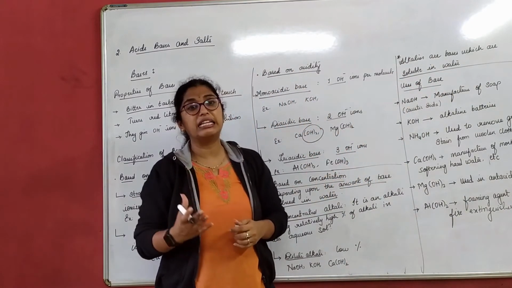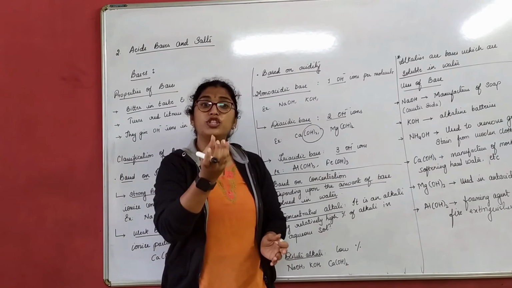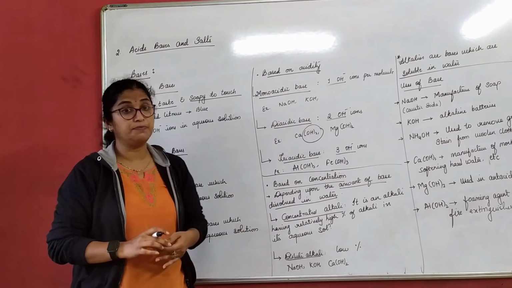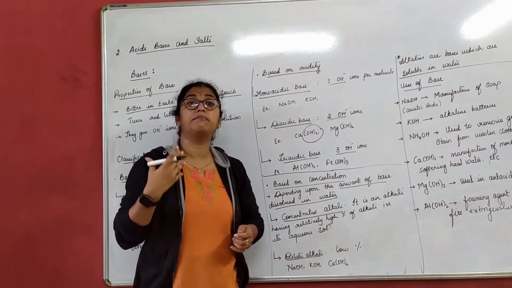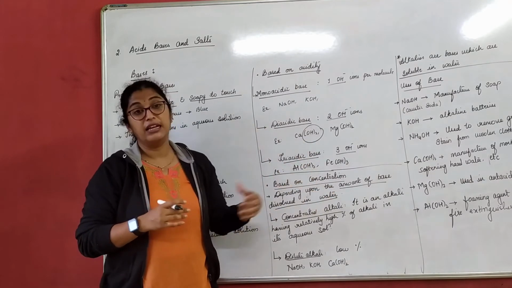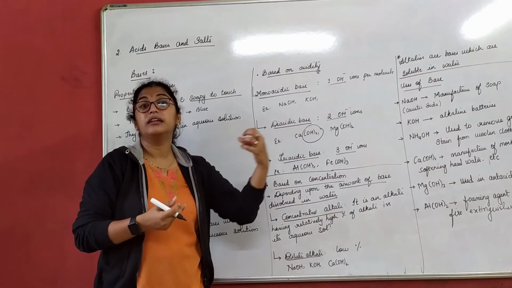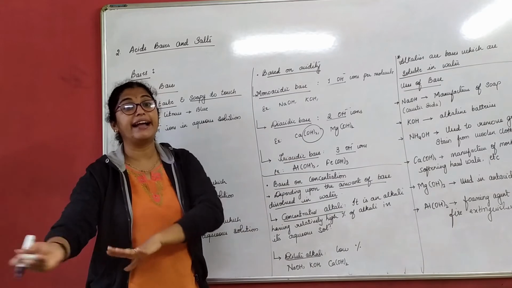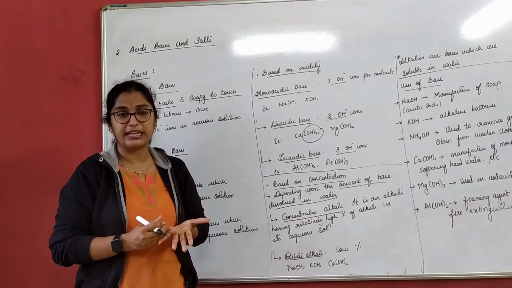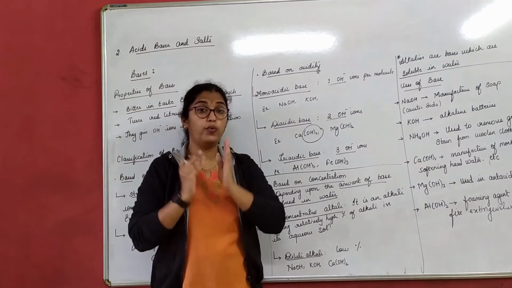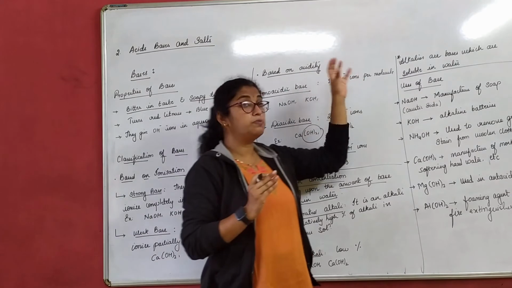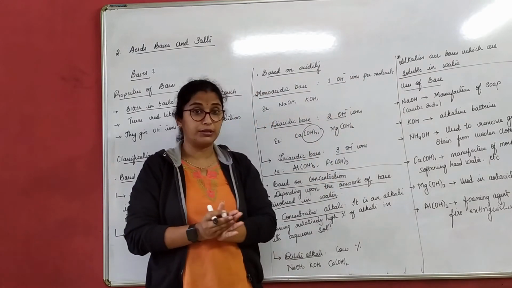So basically, alkalis are nothing but the bases which are soluble in water. Moreover, in this chapter, instead of using the name base, we will be dealing more with alkalis, like the reaction when a particular metal reacts with the alkali instead of base, but both are equally correct. But remember that whenever we use the word alkali, that means it is purely dissolved in water.